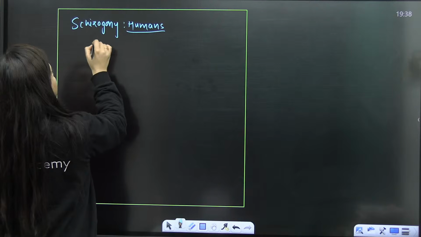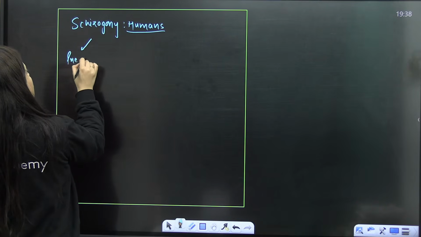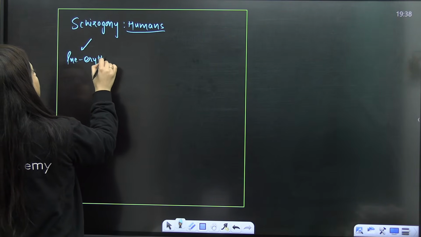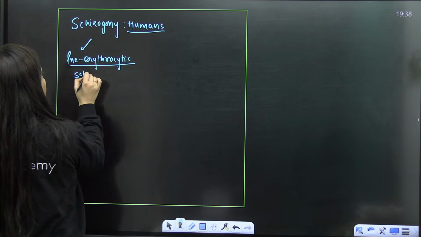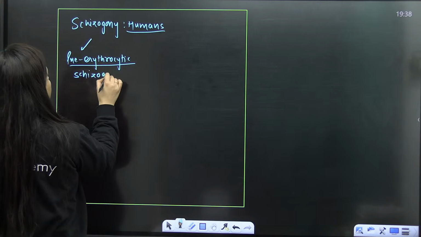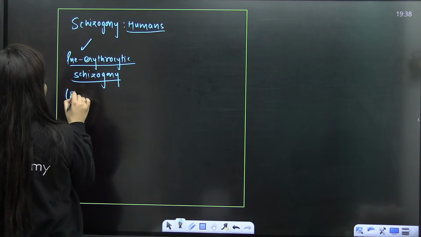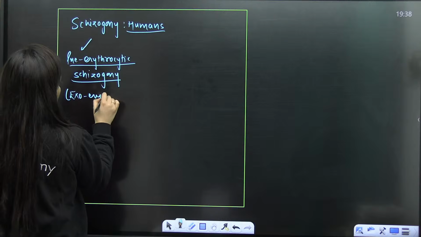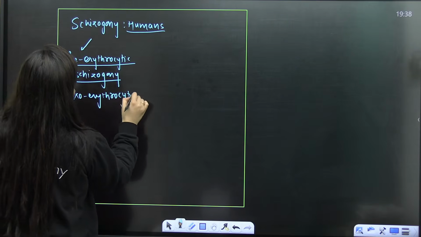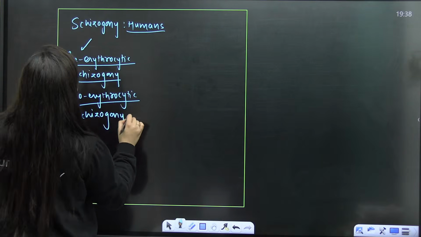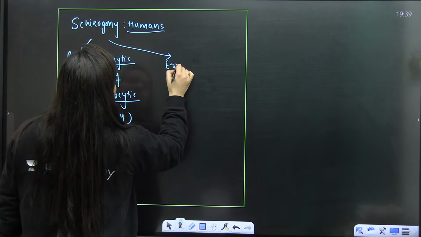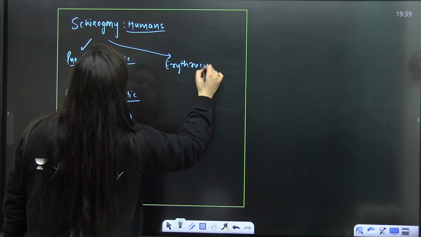And it is like this: pre-erythrocytic schizogony, also known as exoerythrocytic schizogony. Then comes the erythrocytic, which will be there in the RBC.